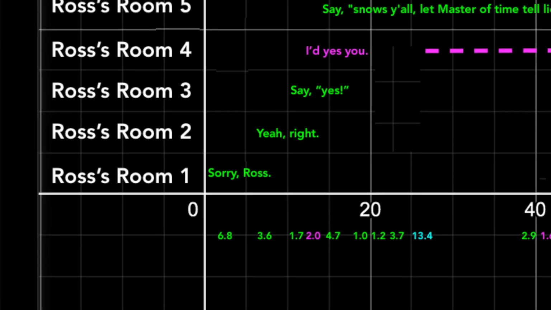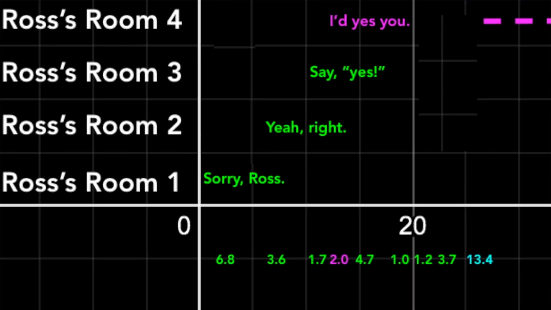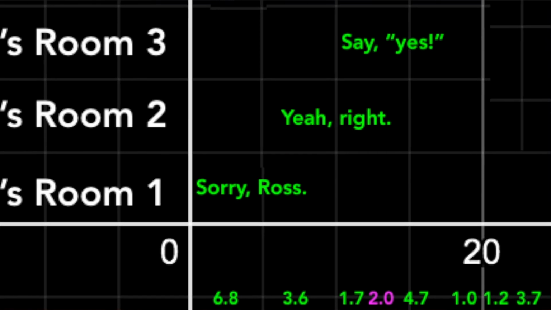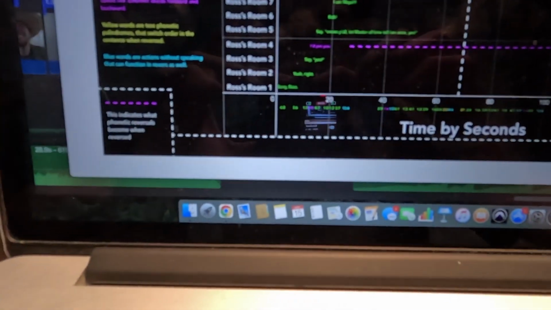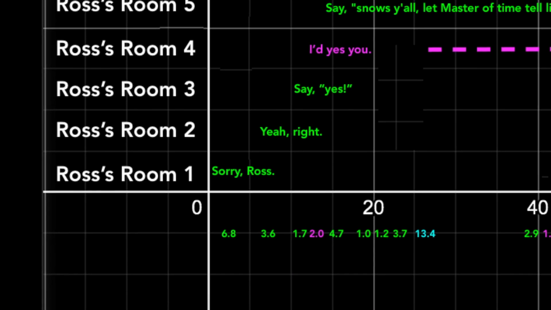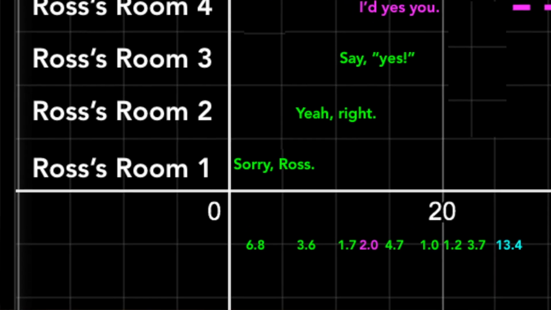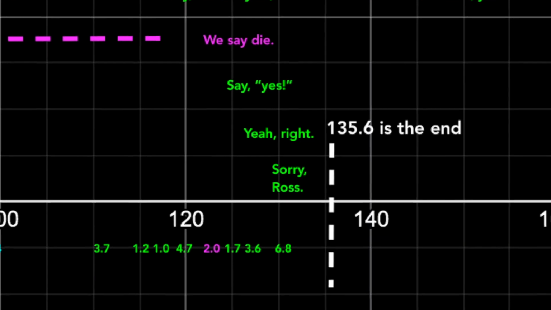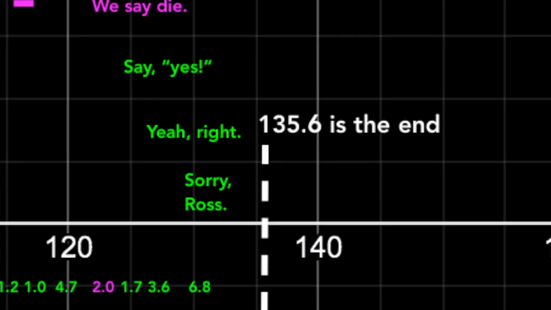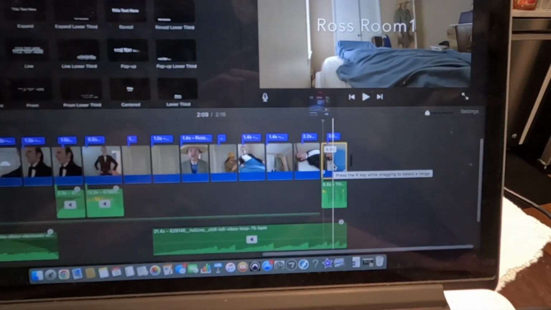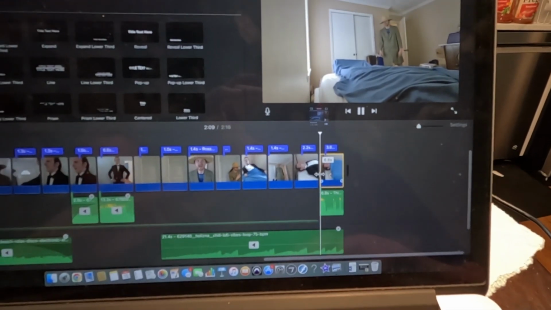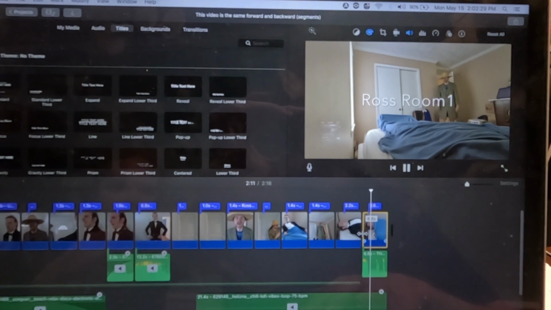The green stands for phonetic palindromes, which are words or phrases which sound the same forward and backward. So for instance, we're going to be starting off with Sorry Ross, which you'll notice is Ross Room 1 at the very beginning, and also the same scene at the very end. Alright, so this is meant to sound the same forward and backwards. Here we go. Forwards. Sorry, Ross.